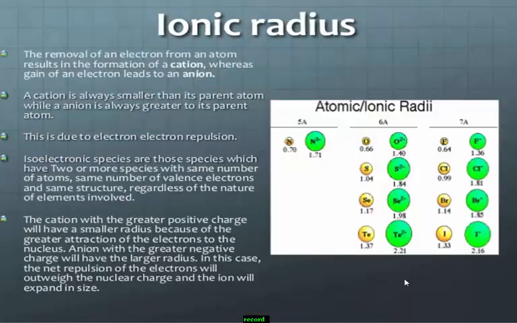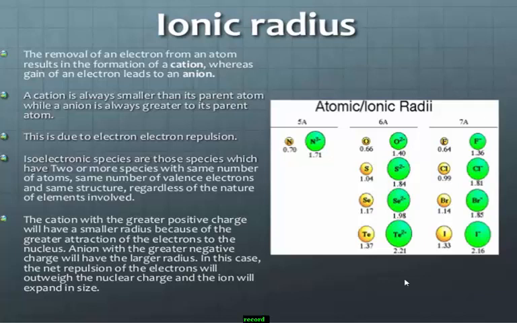Next, ionic radius. Already you know what ionic radius is. The removal of an electron from an atom results in the formation of a cation, whereas gain of an electron leads to an anion. Means the radius is observed in the presence of ions.